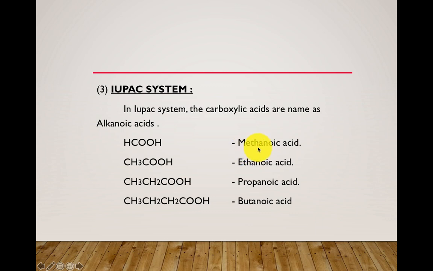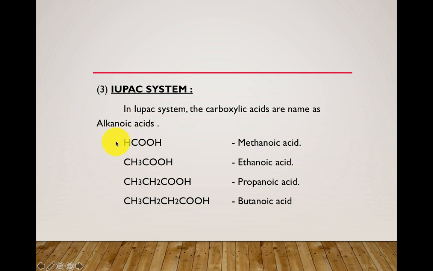It is nothing but alkanoic acid. Since 1 carbon is present, it is known as methanoic acid. If 2 carbons are present, it is known as ethanoic acid. 3 carbons are present, propanoic acid. 4 carbons are present, butanoic acid.